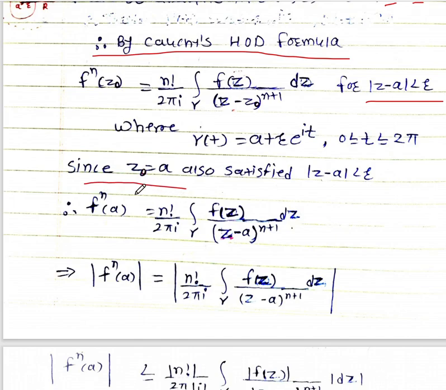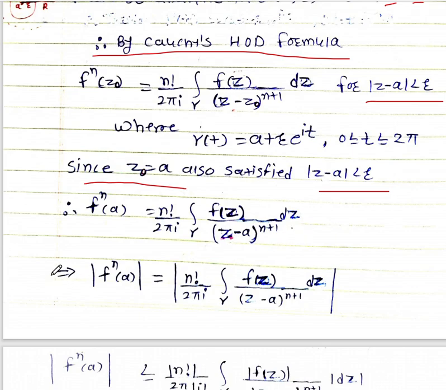So here z0 equal to a also satisfies the condition mod z minus a less than r for this circle. So put z0 equal to a in this formula, and we get f^(n)(a) equal to n factorial upon 2 pi i, integral over gamma of f of z upon (z minus a) to the power n plus 1 dz.